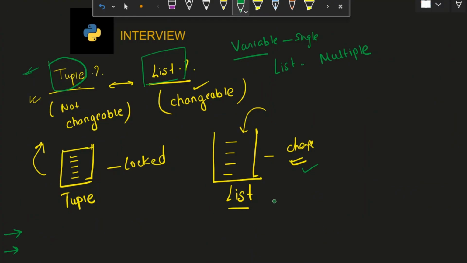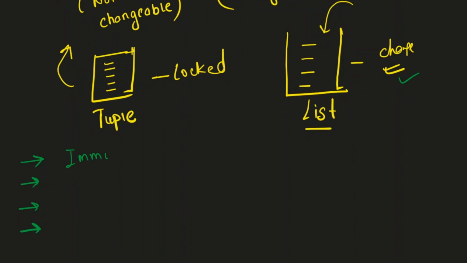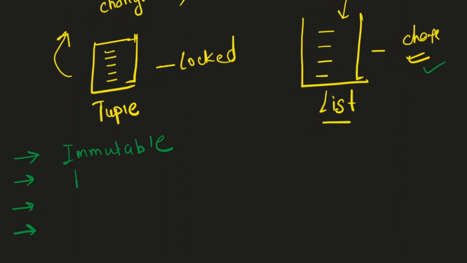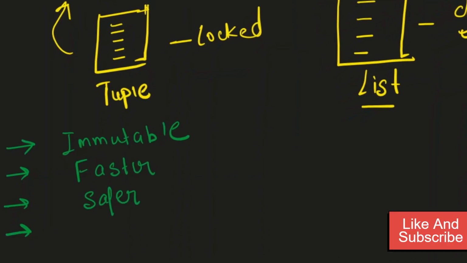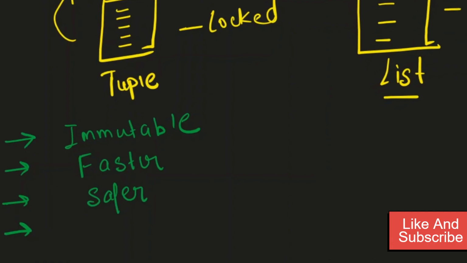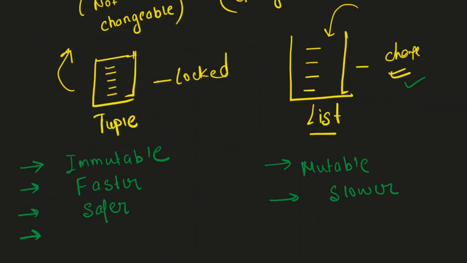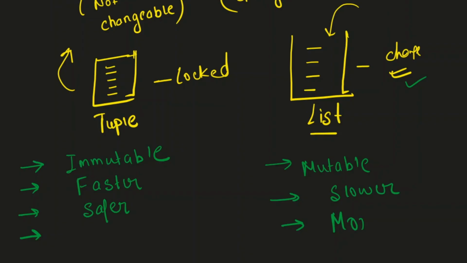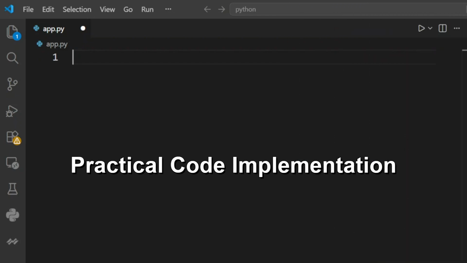And there are some properties of these two data structures that are important for us to know. For example, tuple is immutable, which we have already discussed. They show faster execution. They are safer also because once data is saved inside a tuple, it is not changeable. Whereas a list is, of course, mutable. Performance of lists is comparatively slower than the tuple and a list occupies more memory. So that is the basic difference between the tuple and list that any candidate appearing for an interview in Python must know. Let's quickly see the practical implementation, how to define the tuple and list in Python.